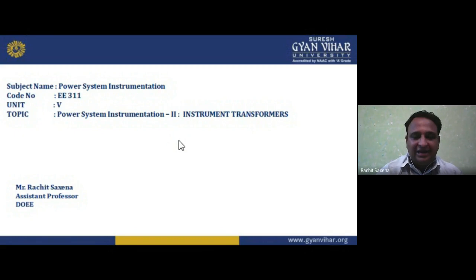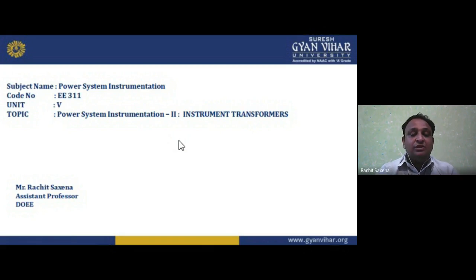The transduction may be the basis of active and passive transducers, analog and digital transducers, primary and secondary transducers. Then, as per the transduction principle, we have capacitive, inductive, photovoltaic, photoconductive, and so on. So we have various types of transducers, for example linear variable differential transformer, strain gauges, thermistors, Hall effect for magnetic measurement, thermocouple, resistance temperature detector, and potentiometer. These are all types of transducers as per their working, as per their requirement, where we have to use them, and what we can measure with their help. These are all about unit number 2.